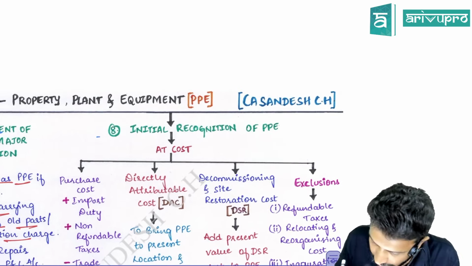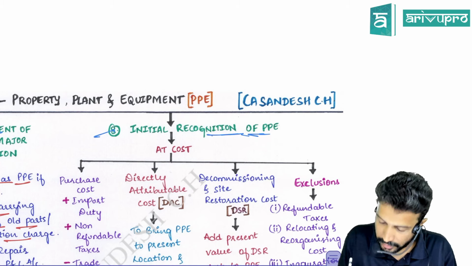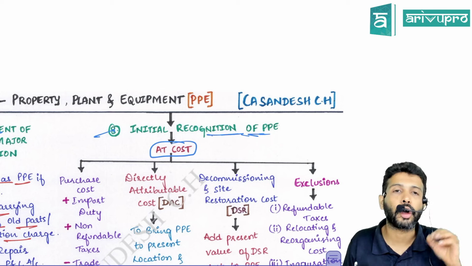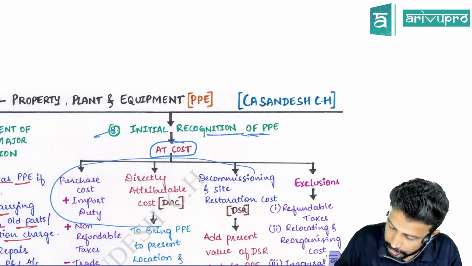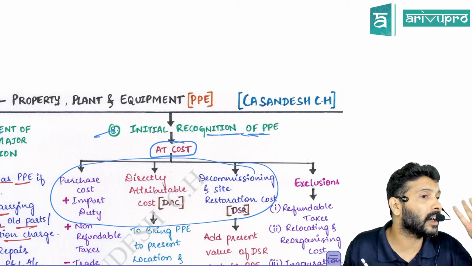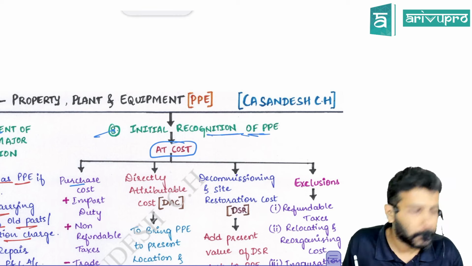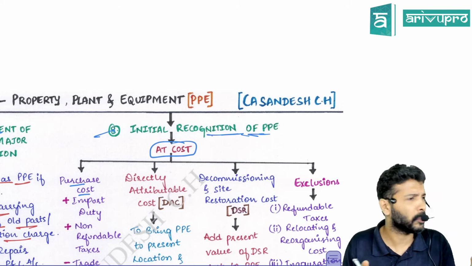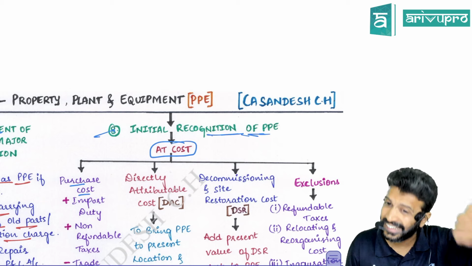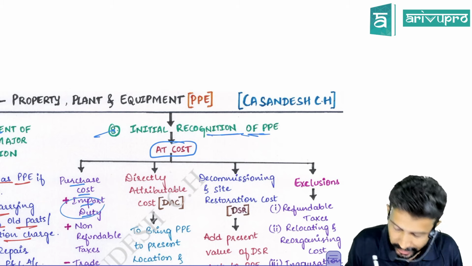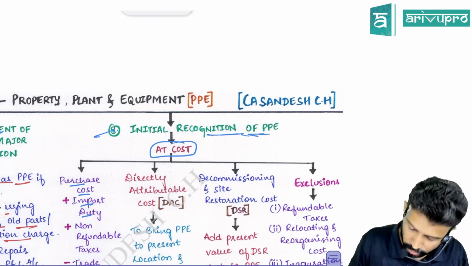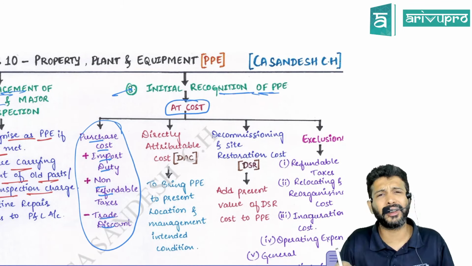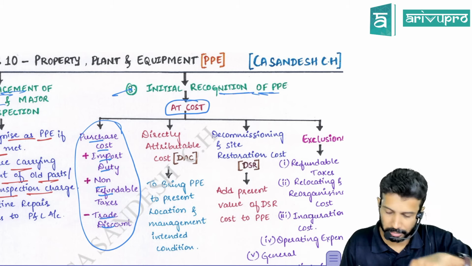Look at this. Initial recognition of PP. Initially all property, plant and equipment will be recognized at cost. And the cost for this purpose has 3 components. One is your purchase cost. Can you add it to the cost of PP? Very much yes. That's your major cost. If there is any import duty or any other non-refundable taxes, what you will do? Add. If there is any trade discount, what you will do? Minus. Is this any different or same as inventory? These components are ditto.